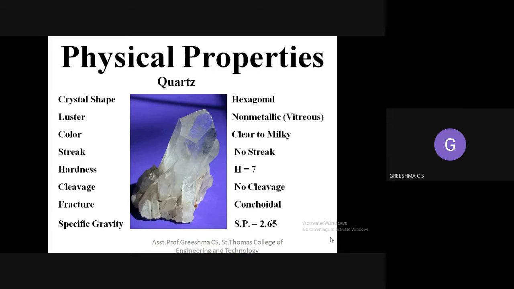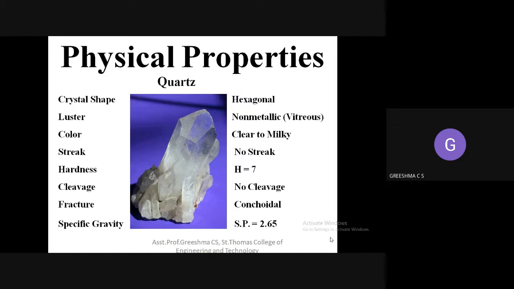These properties are called the physical properties of a mineral. Physical property basically means a property that you can touch and feel. So crystal shape, if you take a mineral, you can feel it.